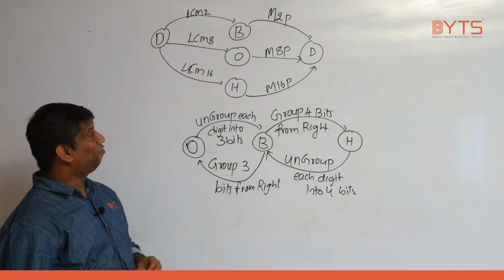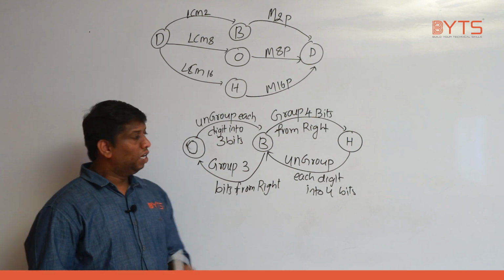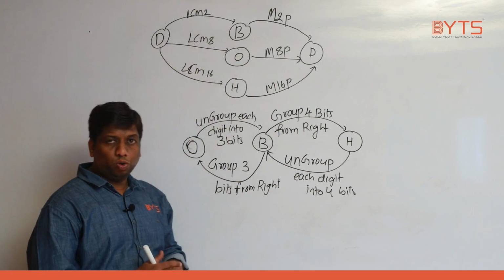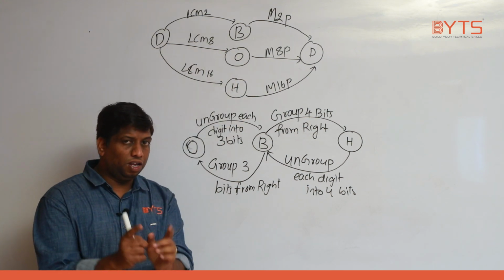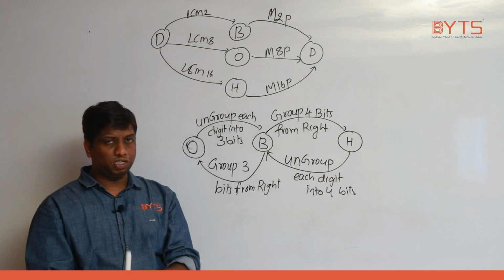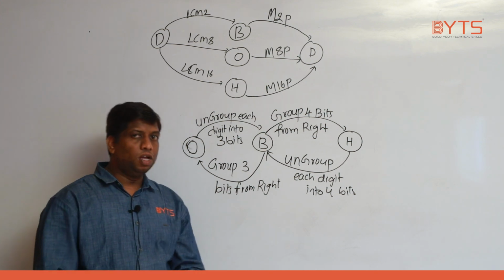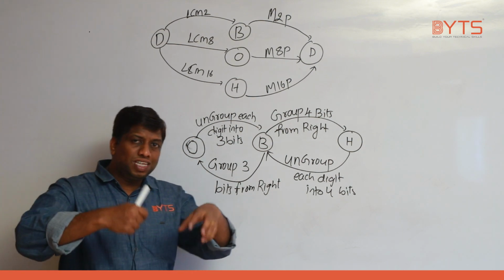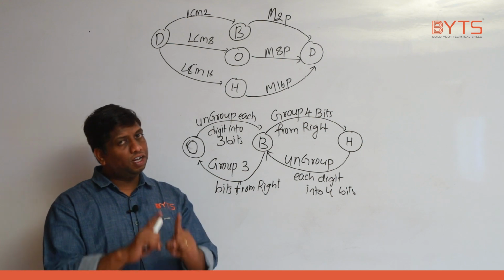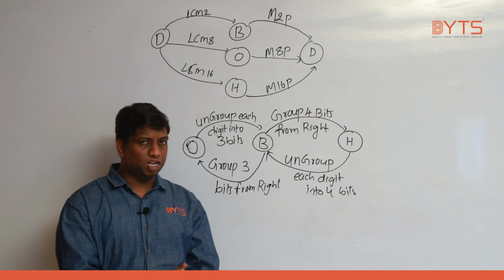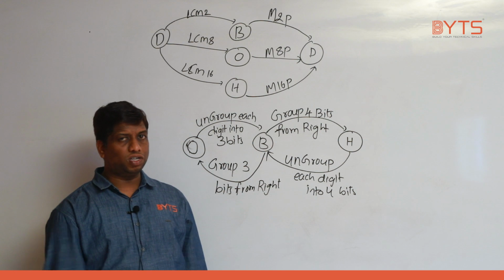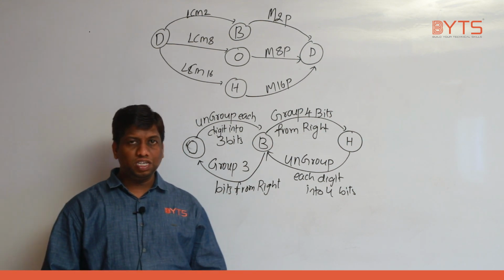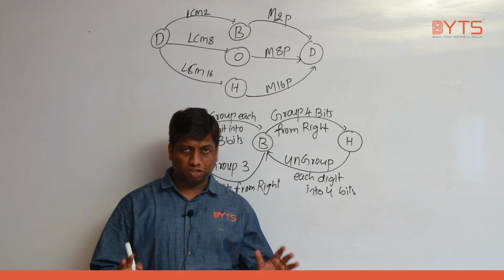Observe the two diagrams carefully. One interesting point I am deriving here. Here, decimal is not there. Here, decimal is there. Have you noticed that? In the decimal, it is LCM operation or multiplication operation. If no decimal, either group operation or ungroup operation. If decimal is involved in the conversion, definitely it could be either LCM or multiplication. If decimal is not there in the conversion, definitely it will be what? Group or ungroup operation. With this, we have completed 12 conversions.